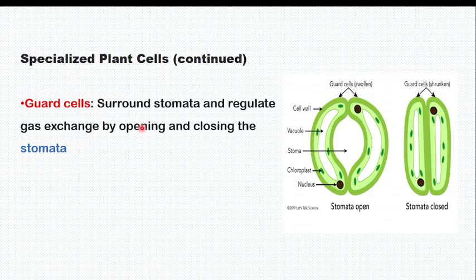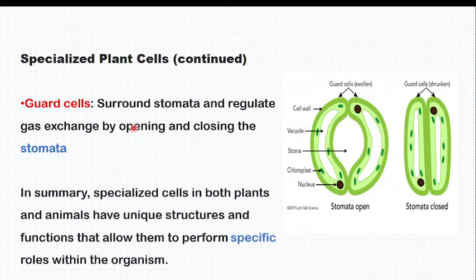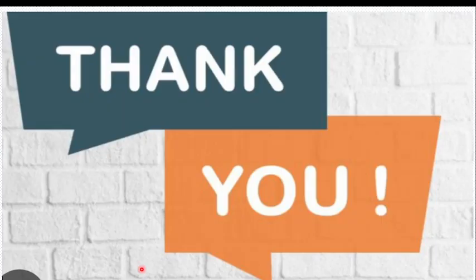So if they ask you which cells open and close stomata, it is guard cells. In summary, specialized cells are there in both animals and plants. They have a unique structure and function, which allow them to perform their specific roles within the organism.